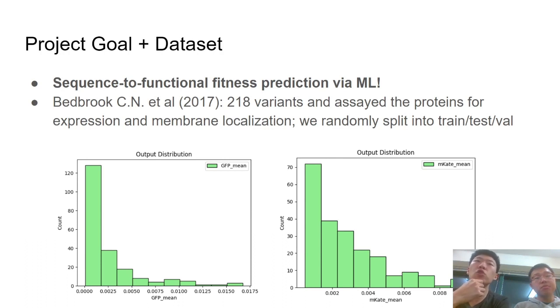Our dataset consists of 218 protein variants, in which each variant has nucleotide data of around, say, 1,000 or so nucleotides, as well as the corresponding fitness metrics, for instance, protein expression and membrane localization, which are both represented as scalars. If you take a look at the figure below, this represents the distribution of our output variables, in which you can see certain things like GFP mean, which represents membrane localization. For most of our samples, most of the proteins do not localize very well, and the same for MK mean, which is our metric for protein expression.